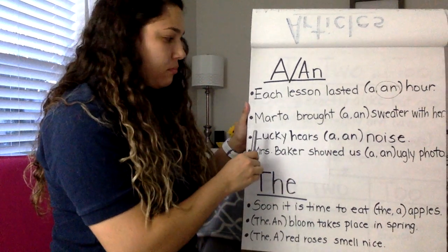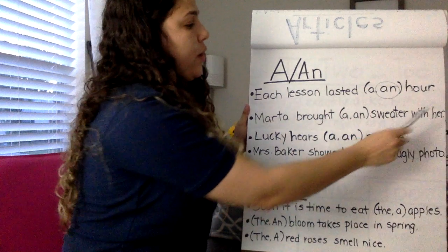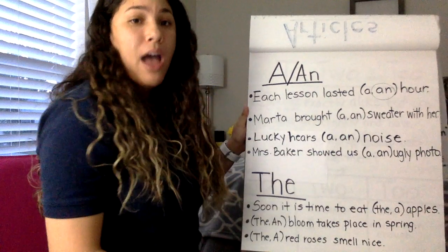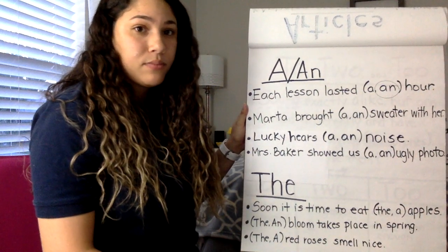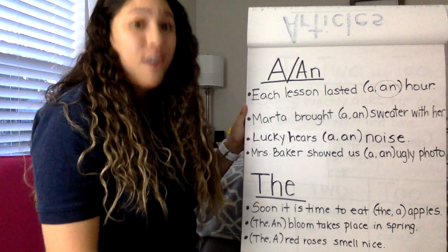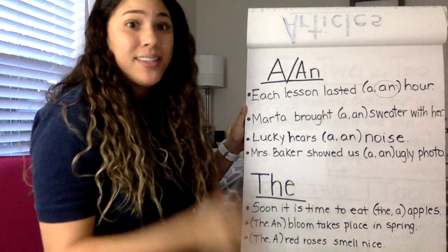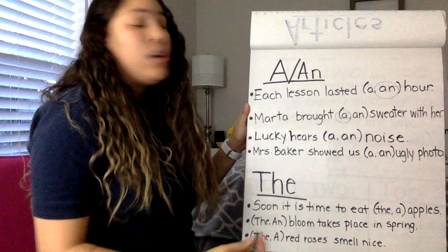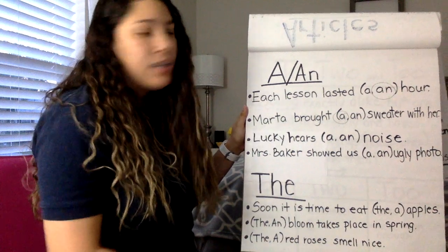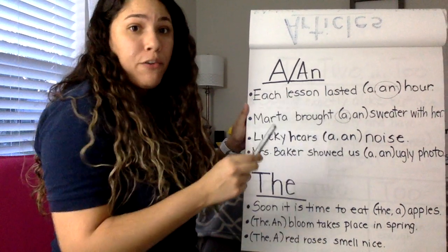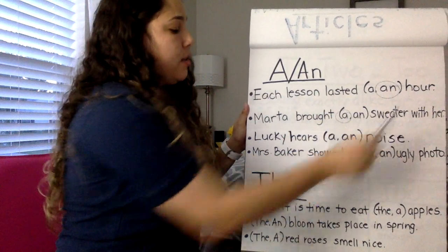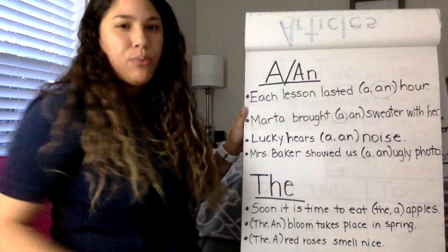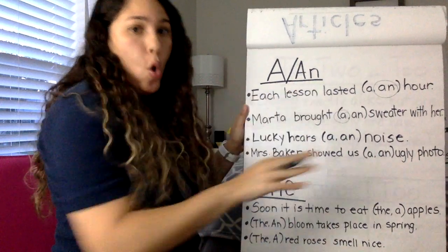Next one. Marta brought an sweater with her. So we have a and an. Let's look at the next word. Does it start with a vowel or consonant sound? Starts with a consonant sound. Sweater. S is a consonant. So it would be a sweater. Now, we know that every single one of these nouns is going to be singular because we're talking about a and an. But don't forget, a and an go with singular nouns. The is for plural or singular nouns. So we're not asking if it's a plural or singular noun because if it's a or an, only singular.